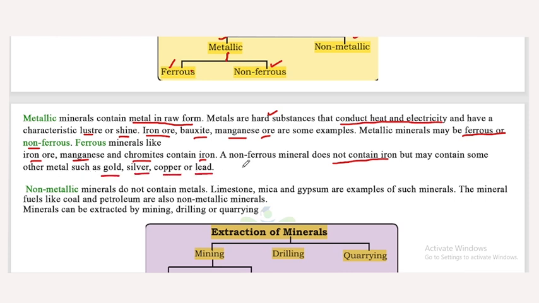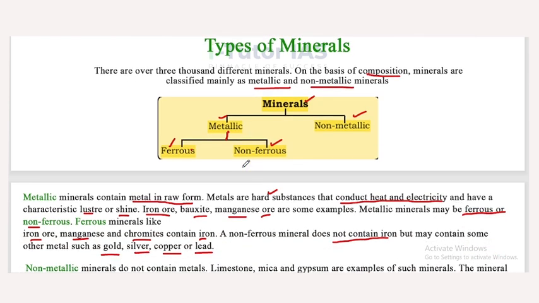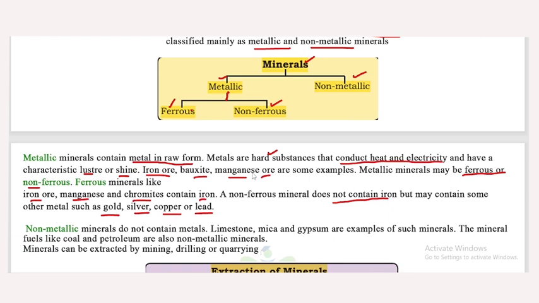So that's about metallic minerals. On the basis of composition, minerals can be classified into metallic and non-metallic minerals. The metallic minerals are then classified into ferrous and non-ferrous. The ferrous minerals are iron ore, manganese, chromates, which contain iron, and non-ferrous minerals do not contain iron but may contain some other metals like gold, silver, copper or lead.